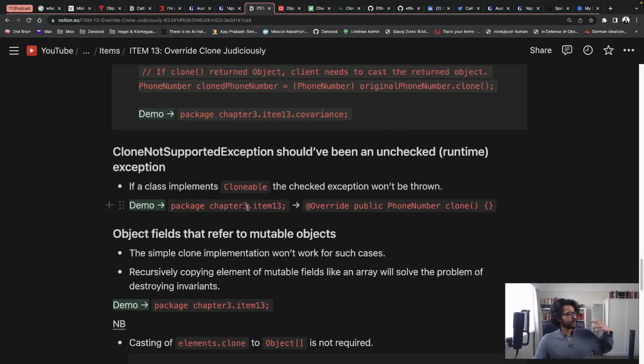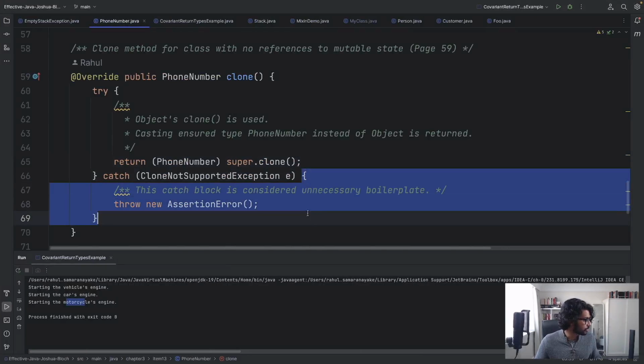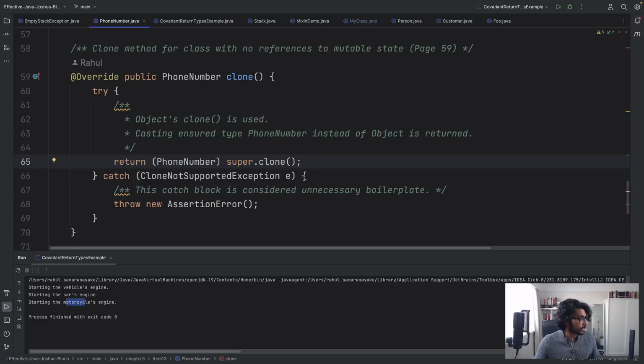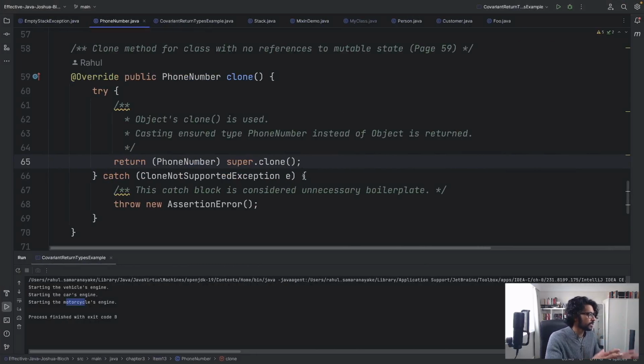So the problem is, because we know a class that implements a clone method is going to implement the Cloneable interface, the checked exception won't be thrown, which makes this code here, the try-catch block, superfluous, redundant and unnecessary. Okay, now what we're going to try and do is look at the Stack class, so a bit more high-level view at how the clone method is implemented.